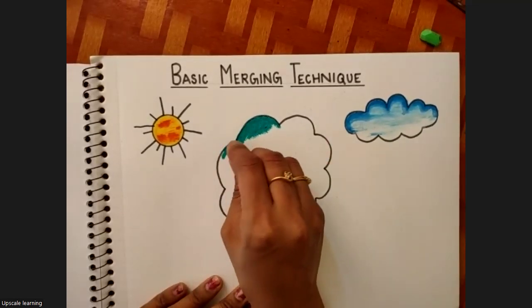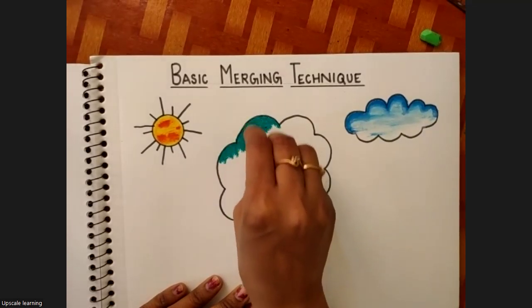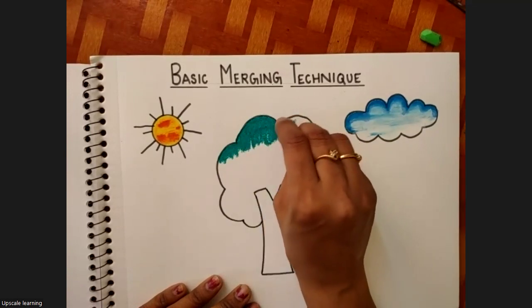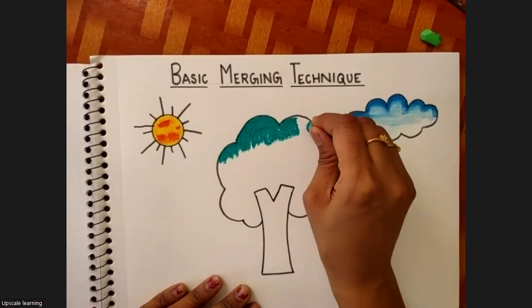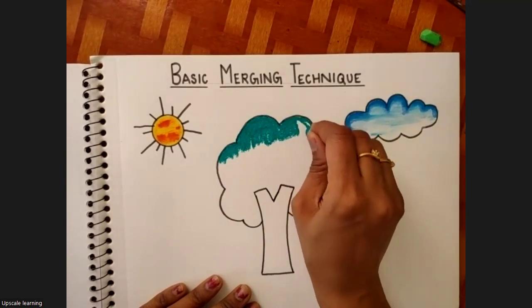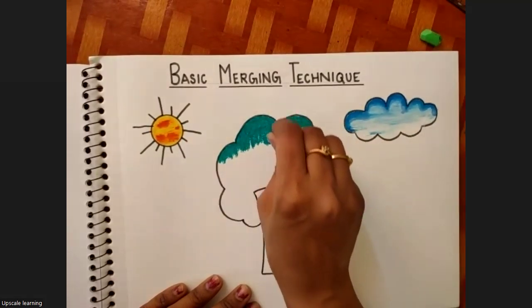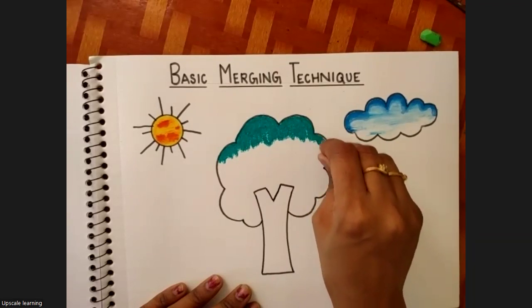From the top, you start coloring. Top of your tree. Don't color it till the end. Just the top portion. Ma'am, I'm done.